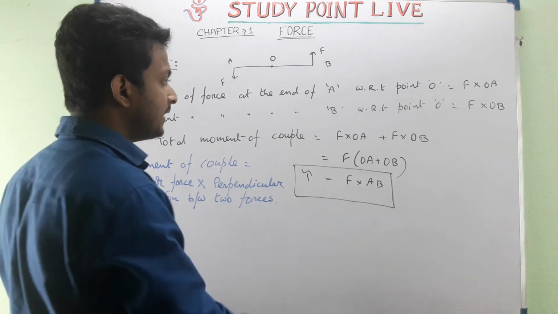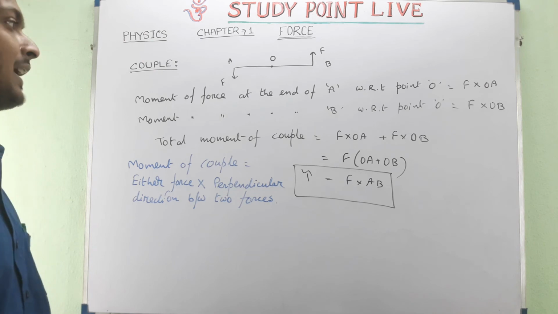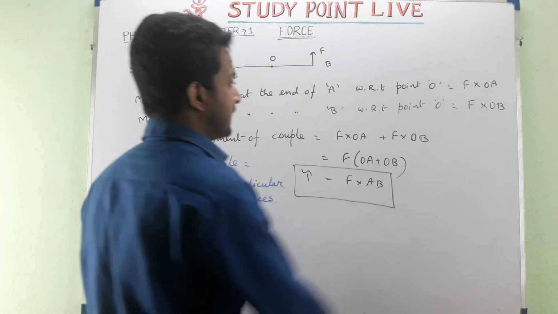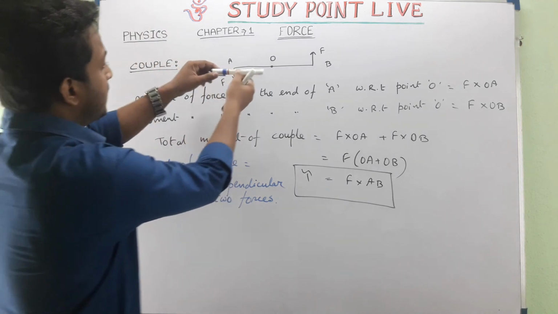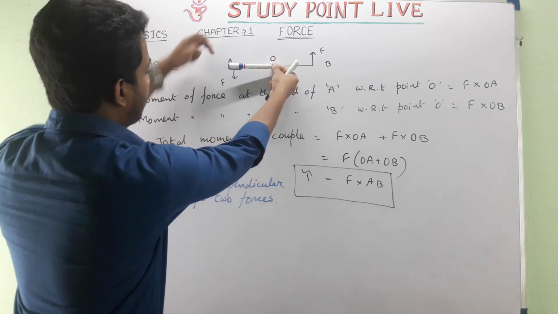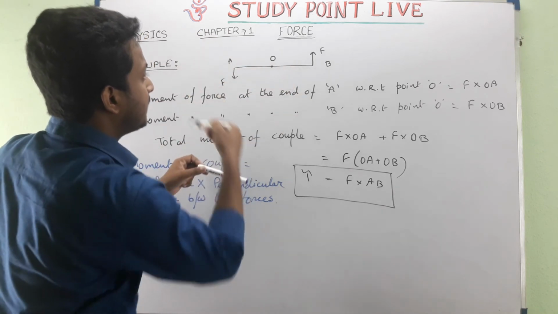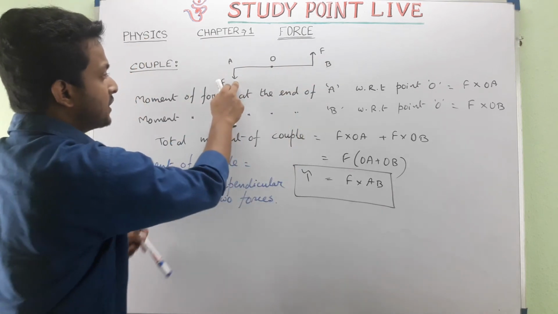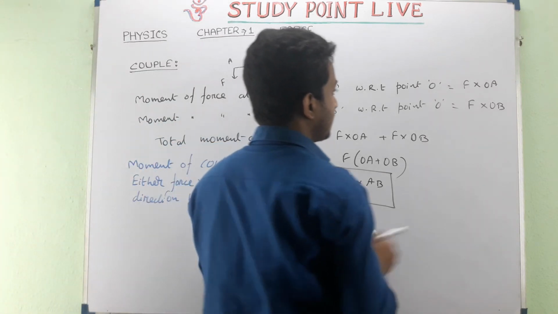Now let us see what the directions of the rotation are. Either this is anti-clockwise or clockwise. See, for this one, F into OA. See, this point is fixed and the force over here is downward. So the rotation will be like this for this force. So in this direction it is anti-clockwise rotation, right?